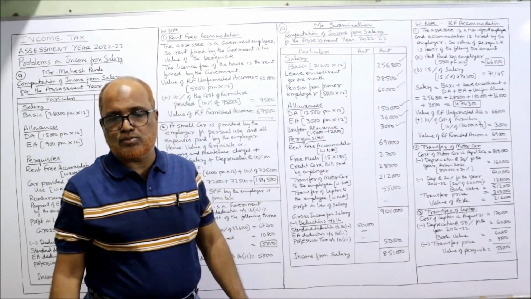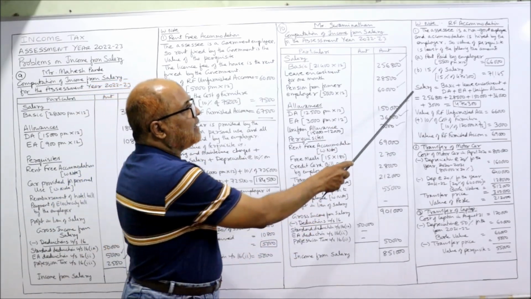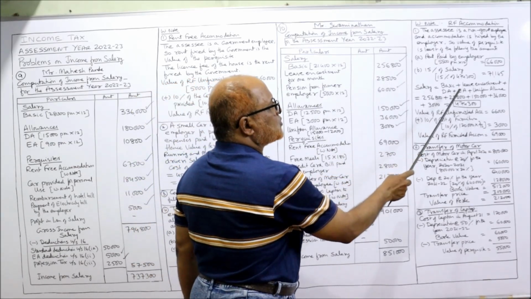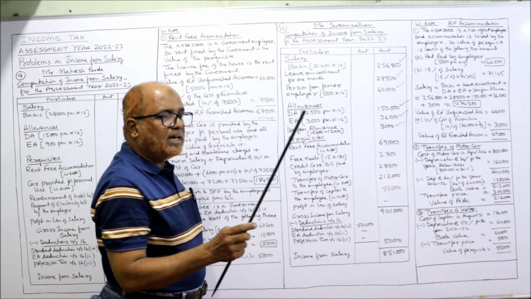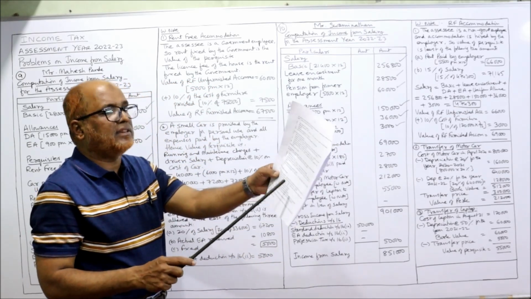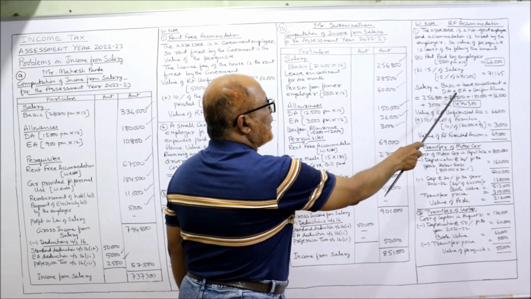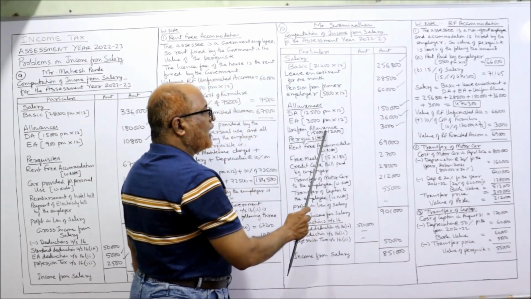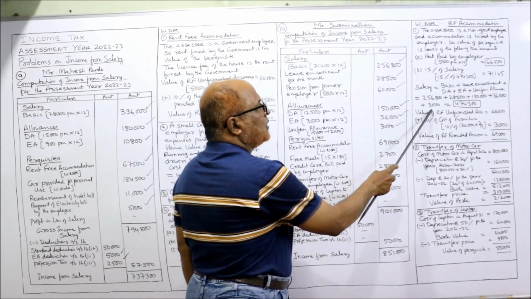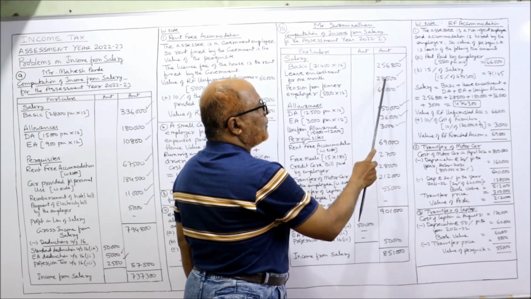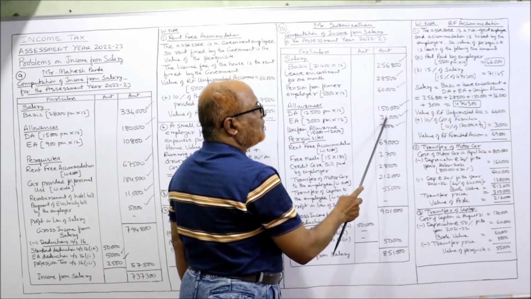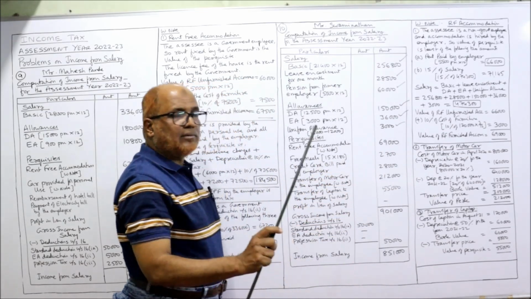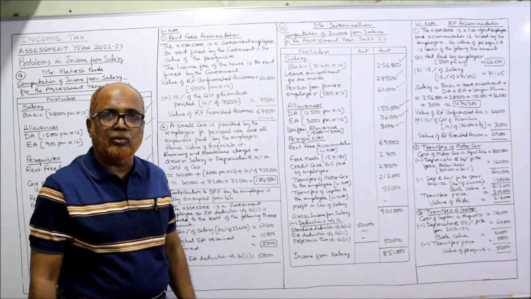Already we have discussed this in the previous problems. Now here, salary is equal to basic plus leave encashment plus DA, because DA is entering for retirement benefit as given in the problem. We should include the DA, plus entertainment allowance, EA, fully taxable, plus uniform allowance taxable amount 3,000. So 2,56,800 plus 28,500 plus 1,50,000 plus 36,000 plus 3,000. This pension 60,000 will not be a part of salary according to the definition.